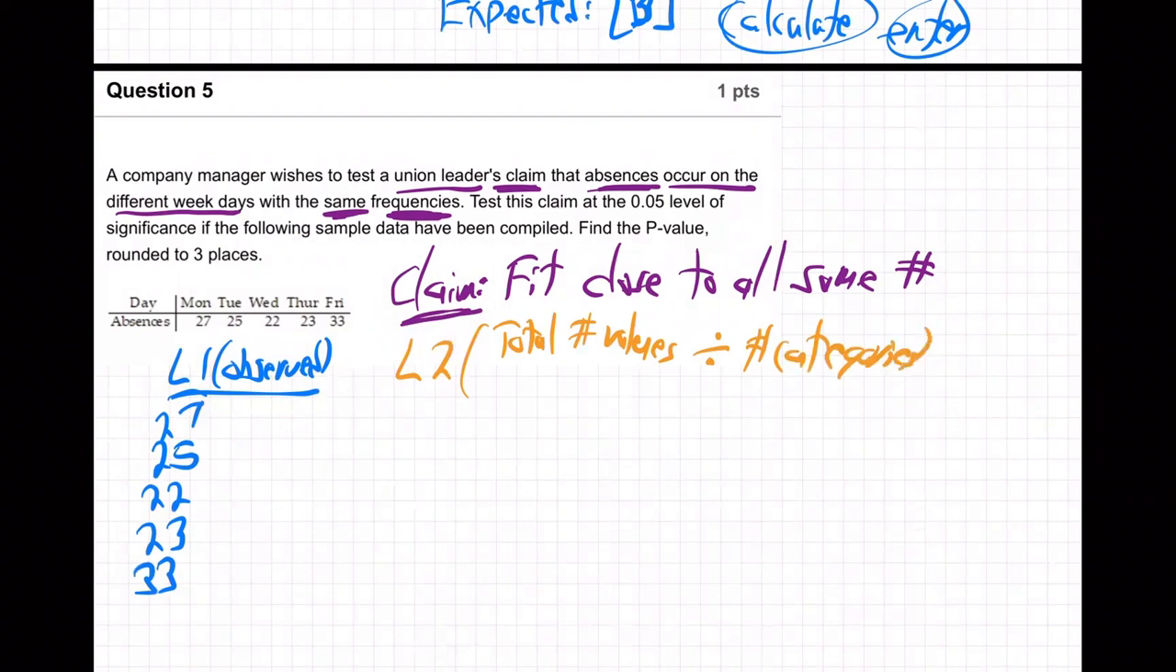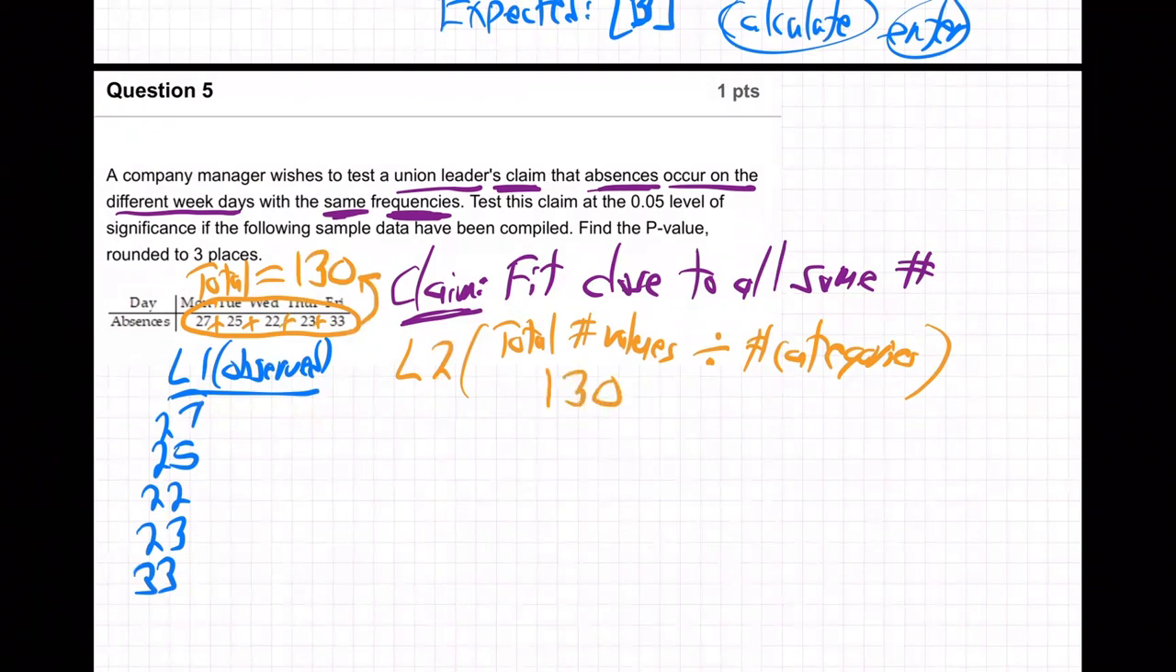Well, what's the total number of values? I'm going to have to total these. So you have to add them all up. You've got to get the total number. How many absences are there? Oh, yeah, I'm going to use my calculator. 27 plus 25 plus 22 plus 23 plus 33. I just add these up to get the total number of values, and it comes out to be 130. That's the total absences.